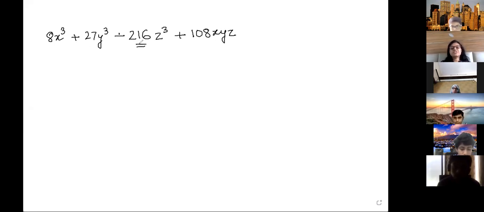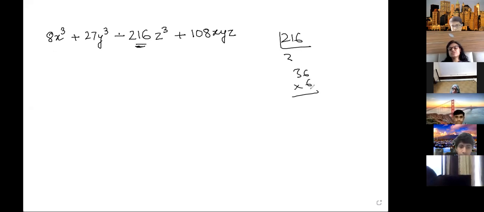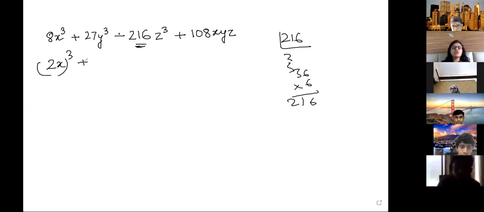This is also someone's cube. Whose cube is this? 216, it is probably the cube of 6. 36 into 6. Yes, this is 6 cubed. So this is actually 2x whole cube plus 3y whole cube minus how much? 6z whole cube, and this will be 3xyz.